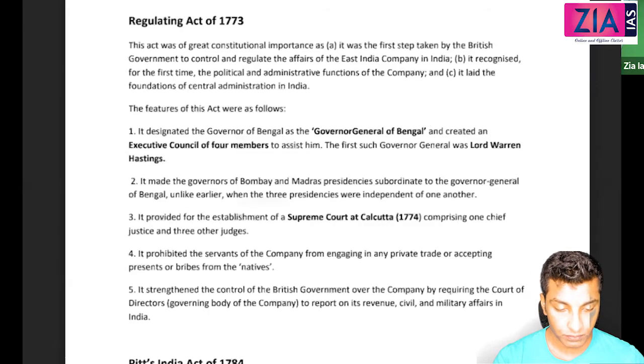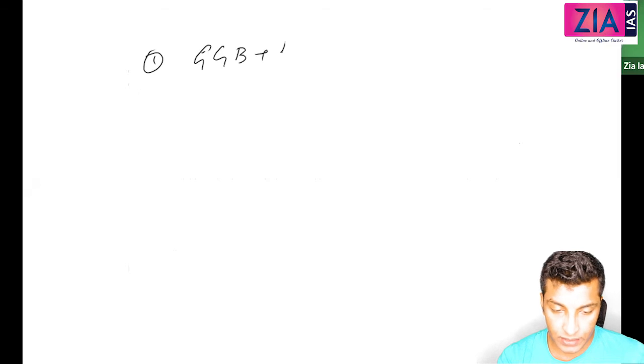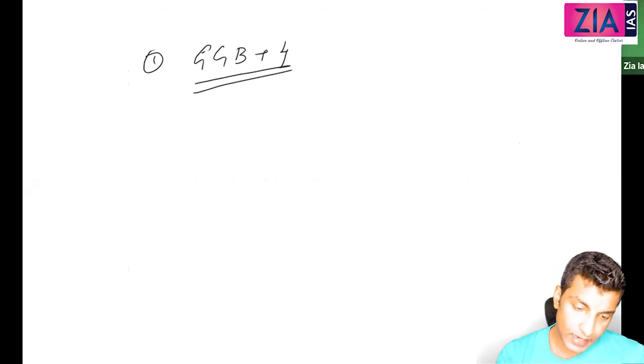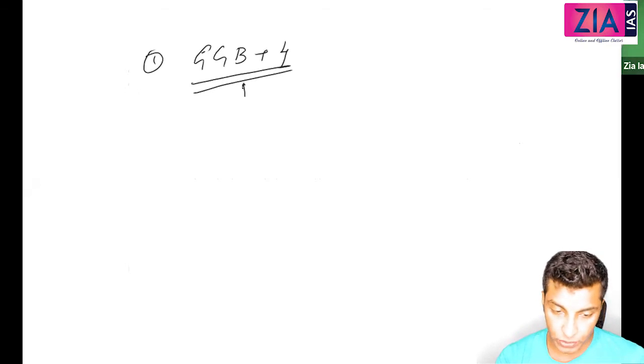Okay, in Pitt's India Act also there are 3 provisions. See, Governor General of Bengal plus 4 members. This is what we have discussed. Now the decision has to be taken on the basis of majority also.